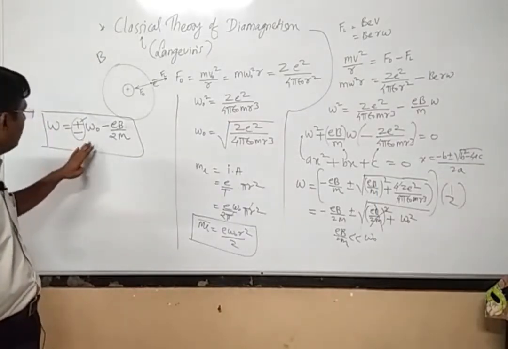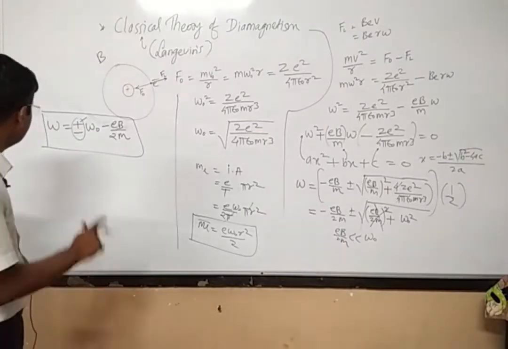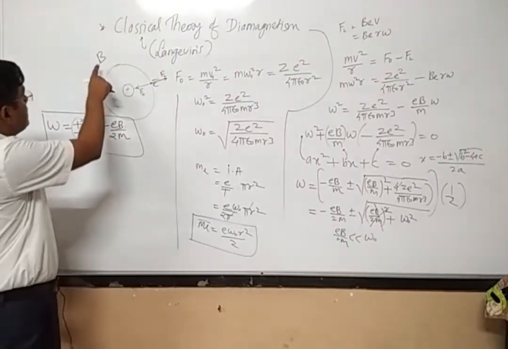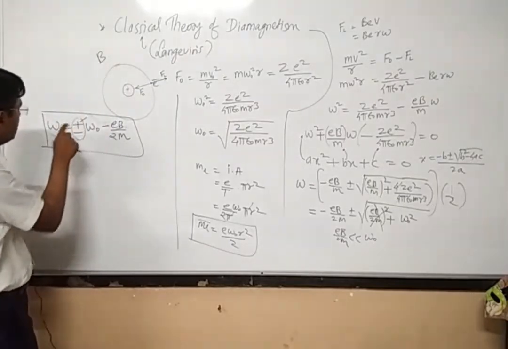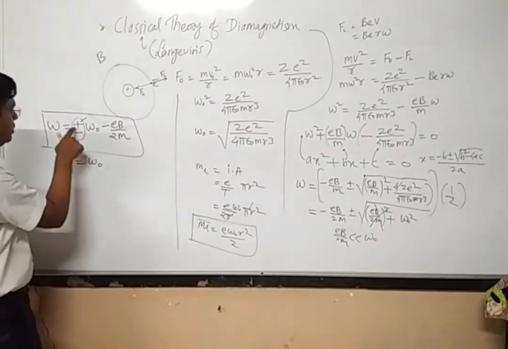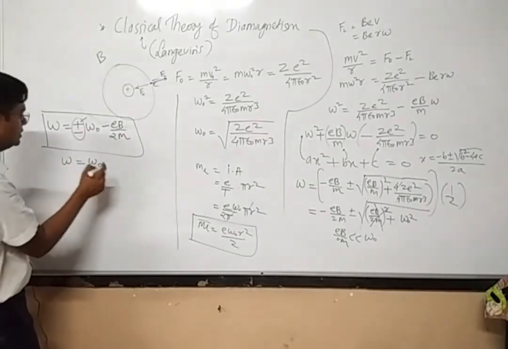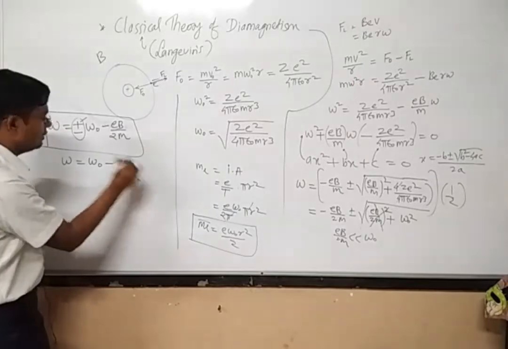Now you see what will happen if I consider the plus sign and if I consider the minus sign. For the magnetic moment of the electron which is parallel to the external magnetic field, we have to take plus sign. Then omega is equal to omega 0 minus EB divided by twice m.